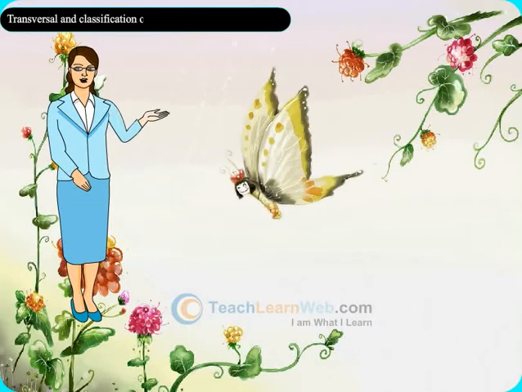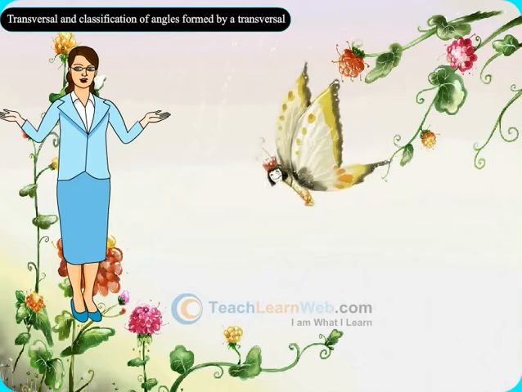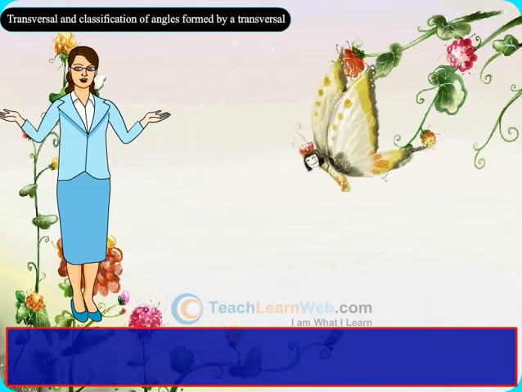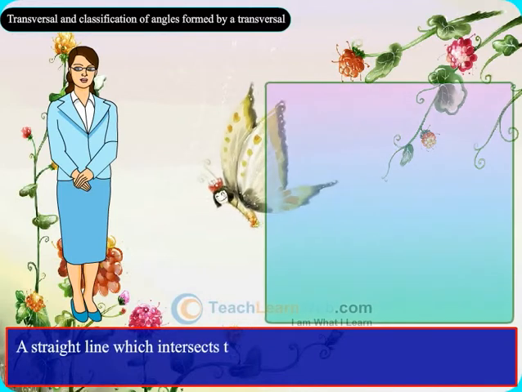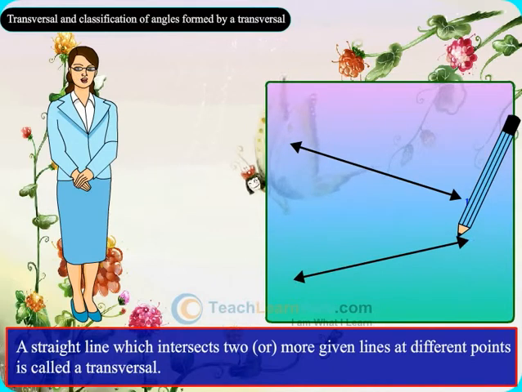Transversal and classification of angles formed by a transversal. Children, have you ever heard the word transversal? A straight line which intersects two or more given lines at different points is called a transversal.